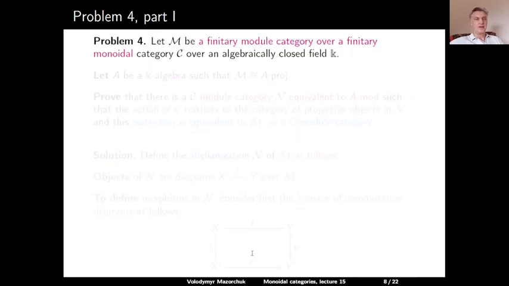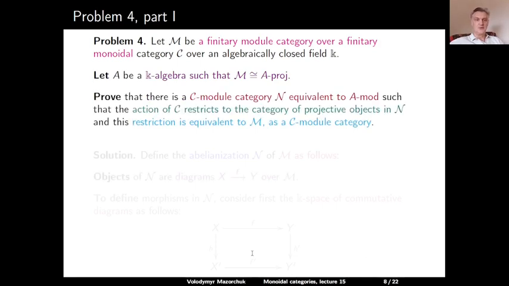Problem 4. Let M be a finitary module category over a finitary monoidal category C over an algebraically closed field K. Let A be a K-algebra such that M is equivalent to the category of projective A modules. Prove that there is a C-module category N, which is equivalent to the category of all A modules, such that the action of C restricts to the category of projective objects in N, and this restriction is equivalent to M as a C-module category. So we can lift the action of C from projective modules to all modules.